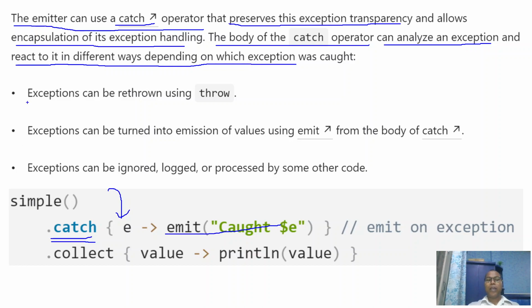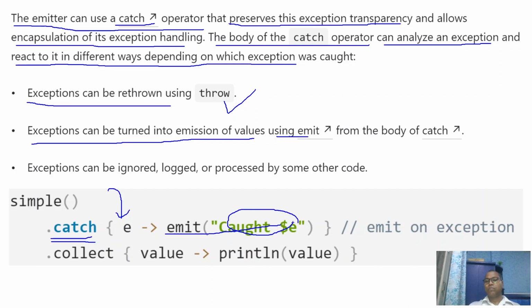The exception can be rethrown using the throw keyword, or the exception can be turned into the emission of a value using emit. You want to just emit the value. The exception is considered as one simple value from the body of your catch. Our exception can be ignored, logged, or some other code processed, whatever you want. So the catch operator offers a place for the developer to take a decision: throwing the exception, handling the exception, or taking some message.